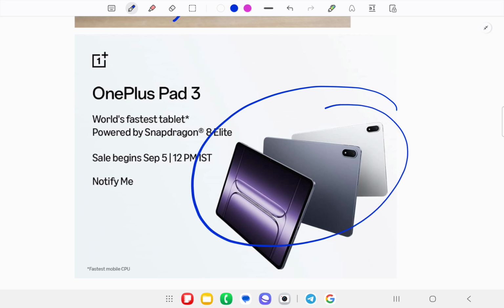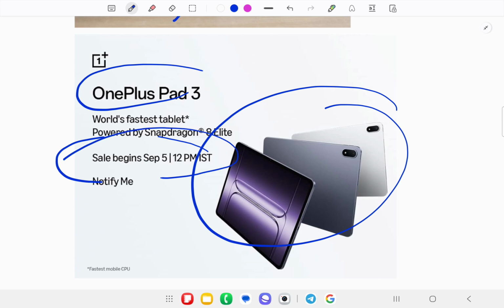This is the last example, which is the tab. Here we have the Tab, which is going to be launched on 5th December 2025. If I say only tab, then tab in itself is the holonym.